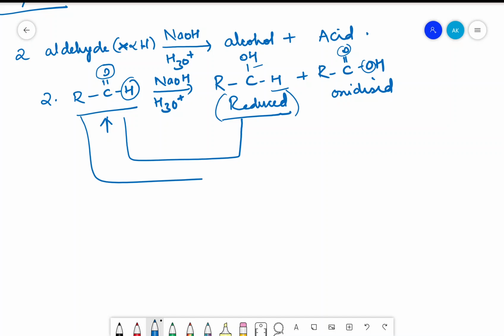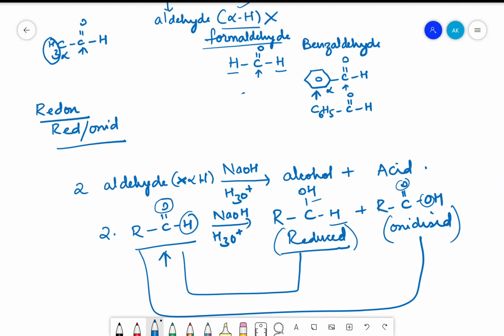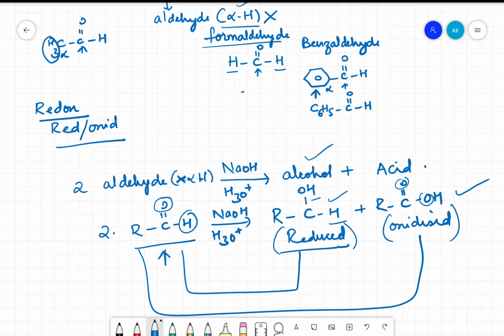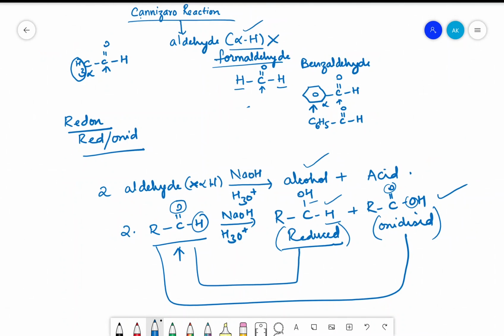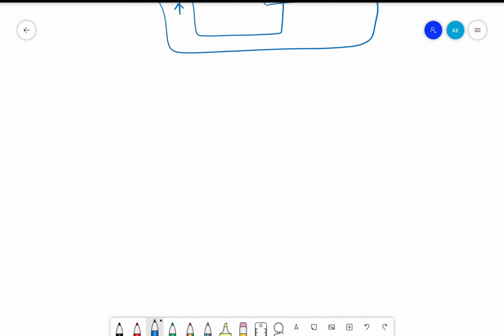When you compare this and this, it is supposed to be oxidized. This is what you have to remember. So Cannizaro reaction is a redox reaction where one of the aldehyde is oxidized to acid, one of the aldehyde is reduced to alcohol. This is the simple thing we are going to remember in the beginning before you proceed with the mechanism and all.